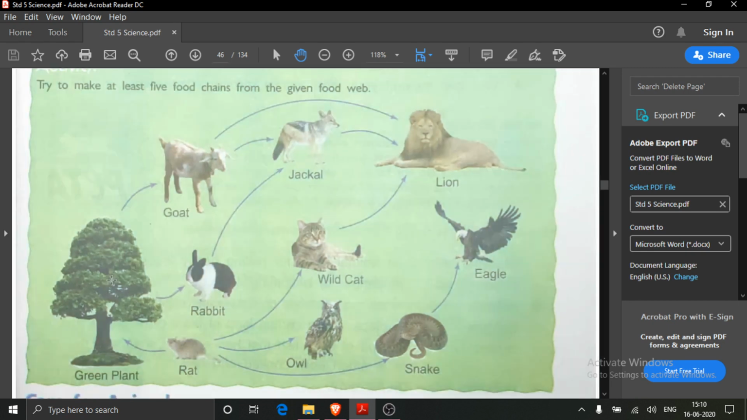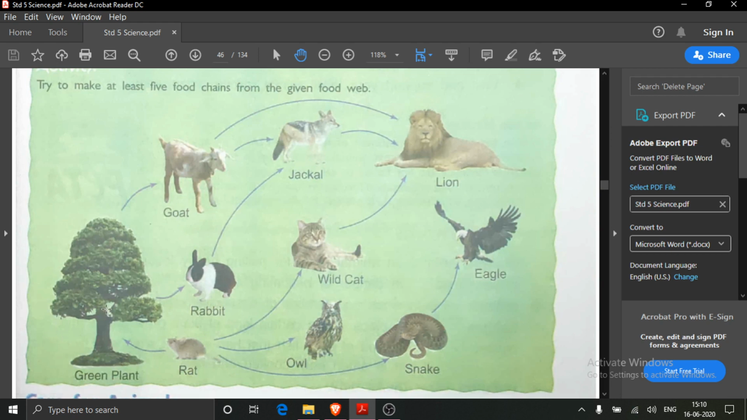Then green plant is eaten by goat, goat is eaten by jackal, jackal is eaten by lion. Again green plant is eaten by rabbit, rabbit is eaten by jackal and jackal is eaten by lion. Then again green plant is eaten by rat, rat is eaten by wildcat, wildcat is eaten by lion.